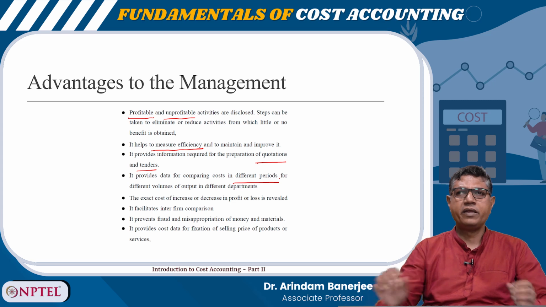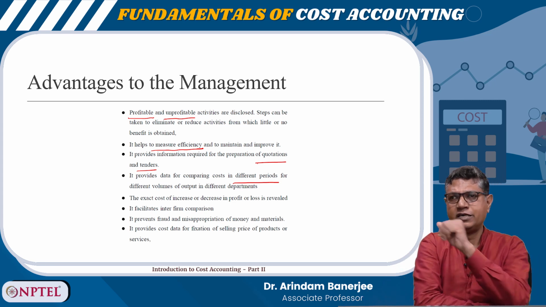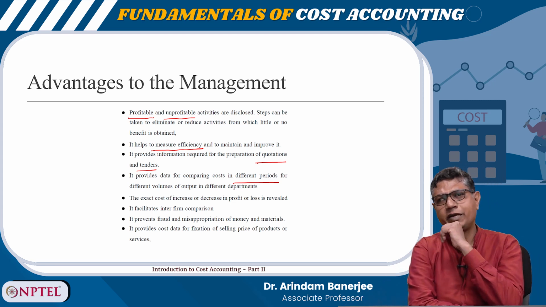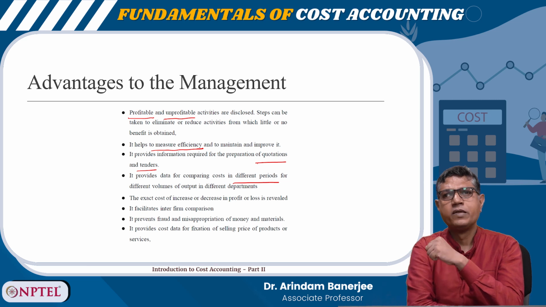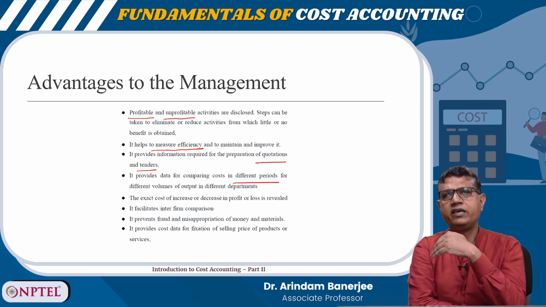Now, when I am comparing, as I mentioned earlier, one aspect is that I need to continuously compare my data with my competitors' data, because it has a very long term effect.